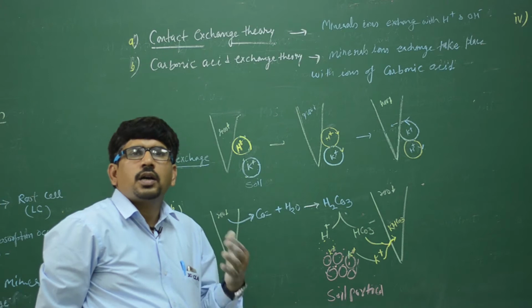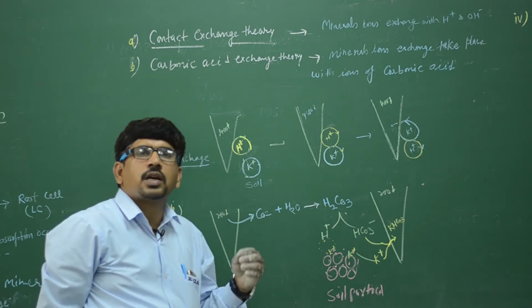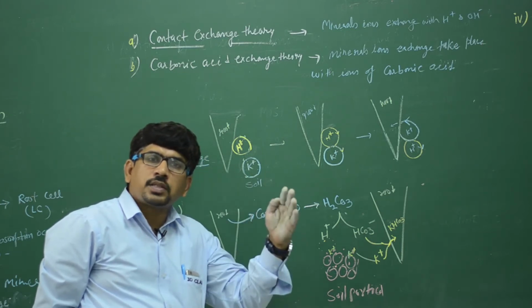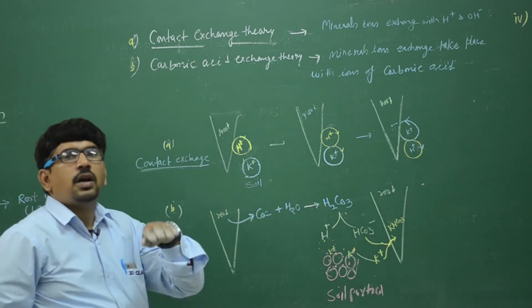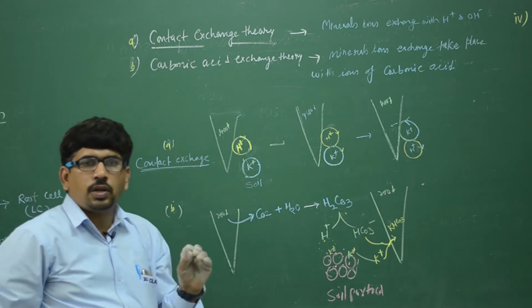Where did the exchange happen? Between H plus and K plus. So exchange occurs between the K plus outside and the H plus inside. H plus comes out and the K plus enters inside. That is known as the contact exchange theory.